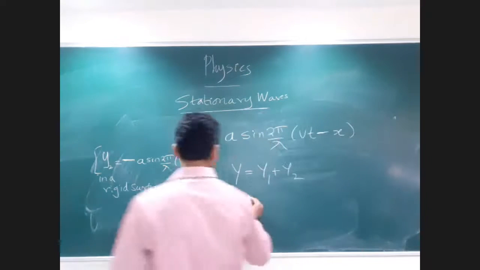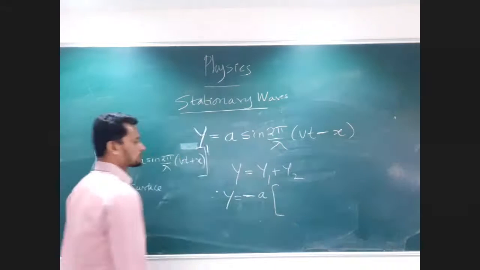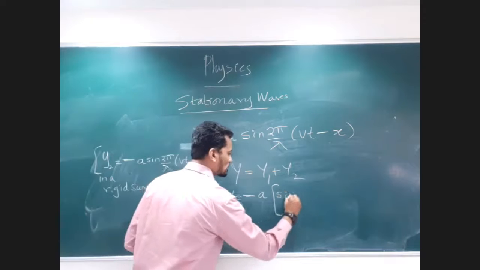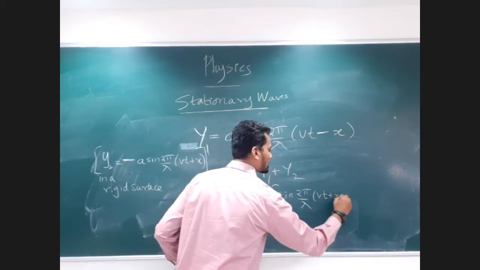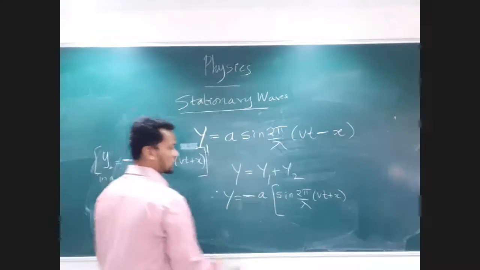If I take minus A common out from here, I can write this as sine of 2 pi upon lambda (vt plus x). Minus is outside, so this plus should transform into minus.